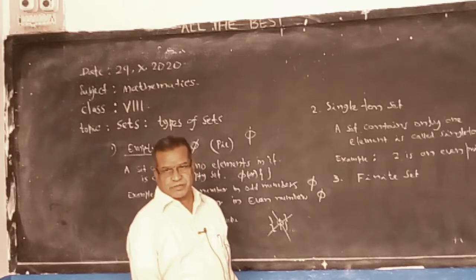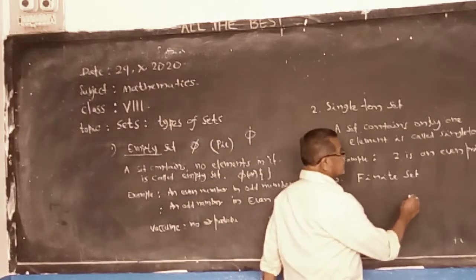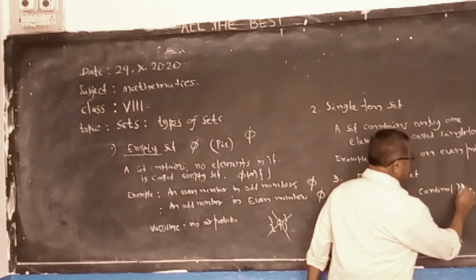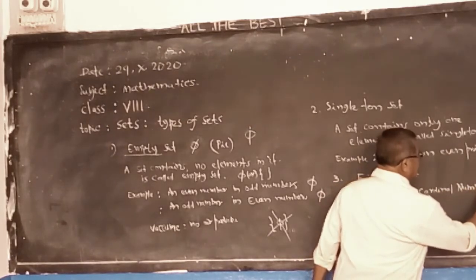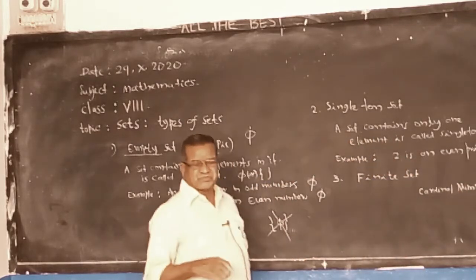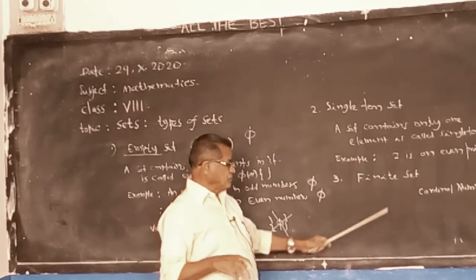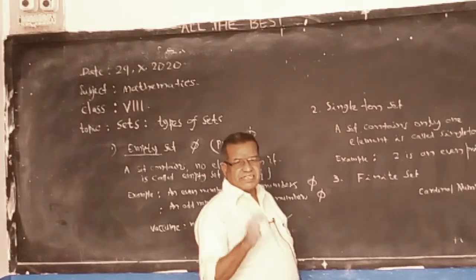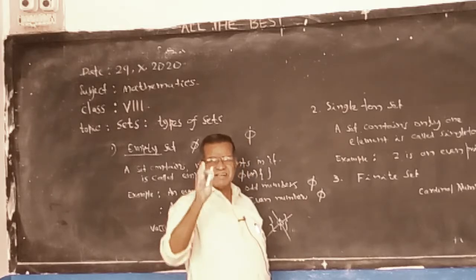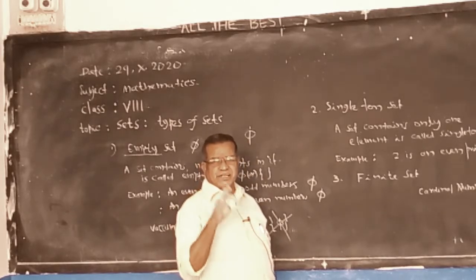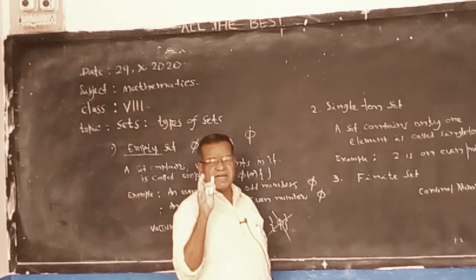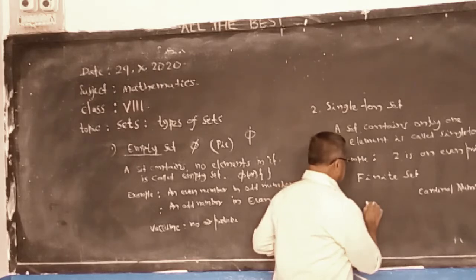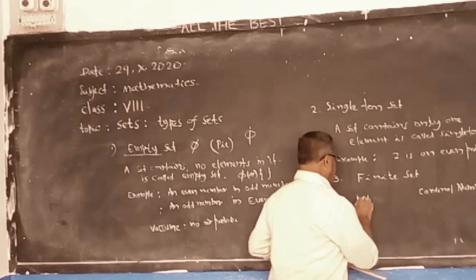We know the cardinal number. We know the number of elements in the set. We can count the number of elements. Suppose the days of the week, there are 7 days: Sunday, Monday, Tuesday, Wednesday, Thursday, Friday, and Saturday. There are 7, we can count. The cardinal number of that set is written n of A, 7.